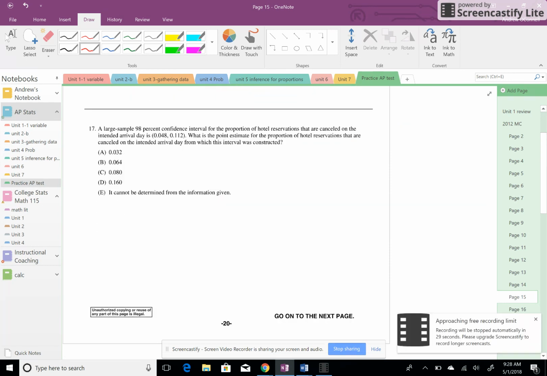17, large sample of 98. Oh, this is just asking for the point estimate for a proportion in a confidence interval. That's just asking you for what p hat is. p hat is plus or minus the margin of error. We have a high bound of 11.2 and a low bound of 4.48. p hat should just be right in the middle.